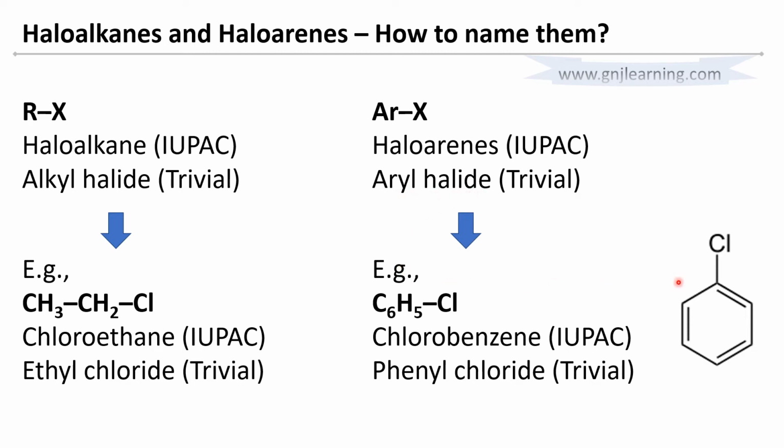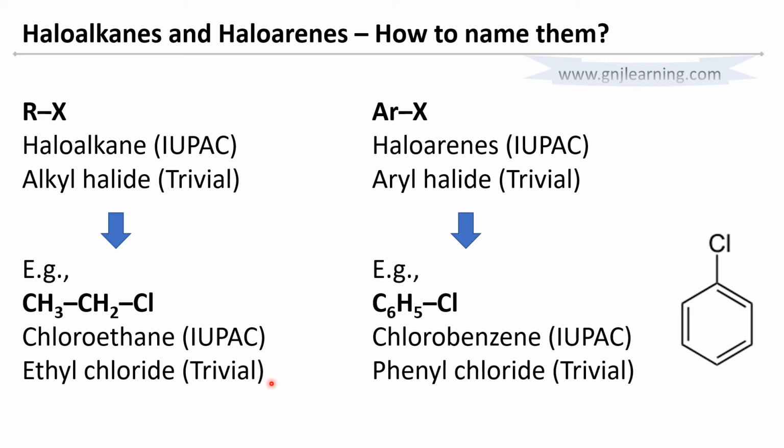So we will look into the example of benzene with chlorine. As I said, in IUPAC, chlorine is treated as a branch, whereas benzene is the parent. Whereas in trivial, whenever benzene is coming as a branch, we call it by the name phenyl. So whenever benzene is a branch, we call it phenyl, and chloride is the parent here. So it is named as phenyl chloride. That's the basic difference.